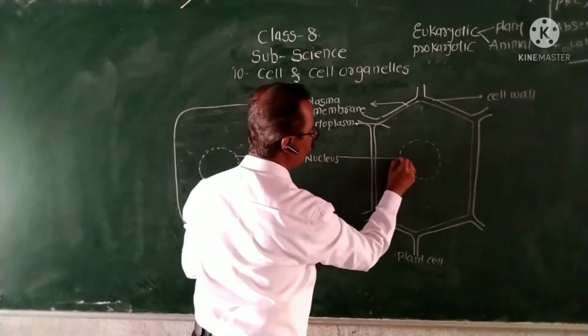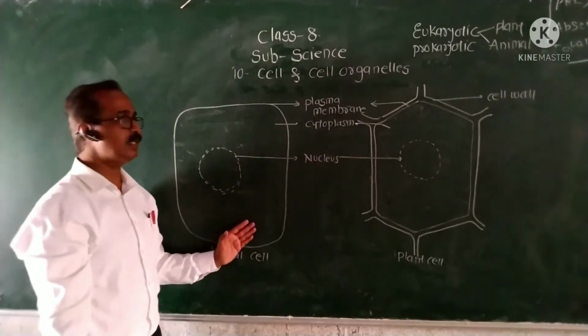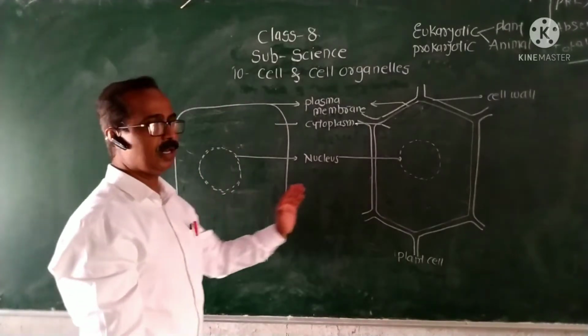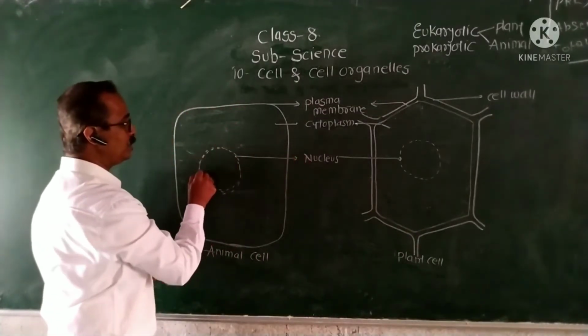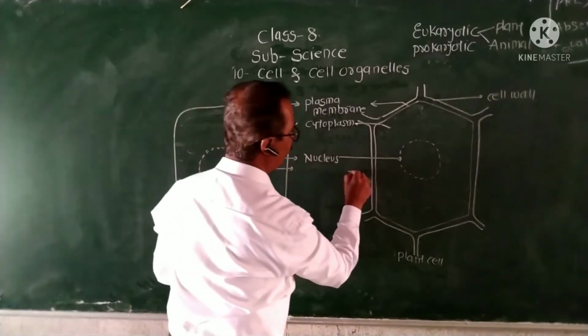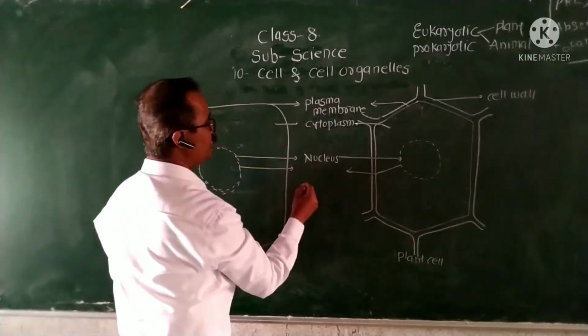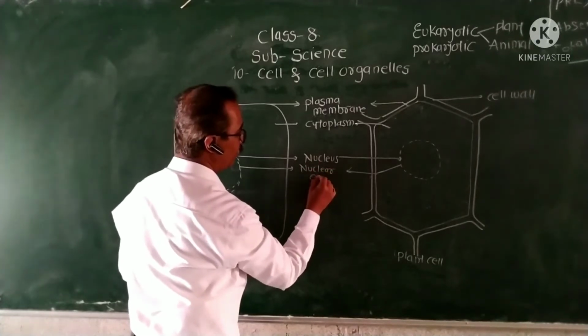It is the controlling unit of all cellular activities in the animal cell as well as the plant cell. This nucleus is bounded by a covering known as the nuclear envelope.